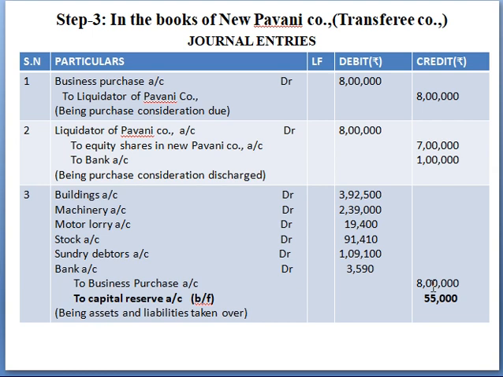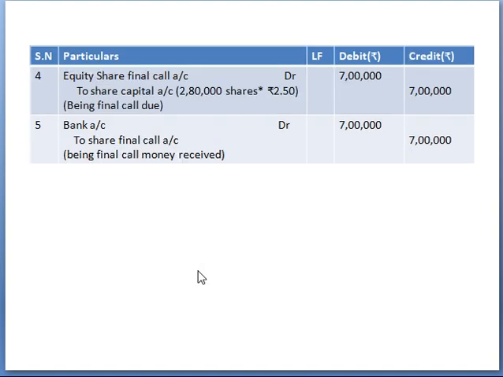And next, just check your debit and credit balance. If you are getting a credit balance as a balancing figure, transfer to capital reserve account. Getting 55,000. In case you are getting a debit side balance, transfer to goodwill account, right? And in your adjustment, the last point is given: the balance rupees 2.5 per share is paid by the members and is duly received by the purchasing company, which indicates the final call money received.